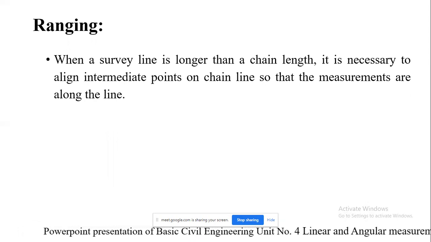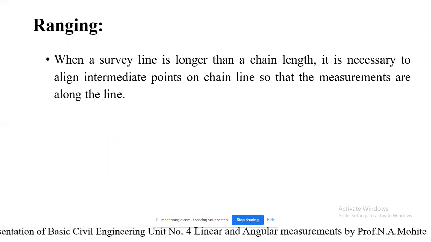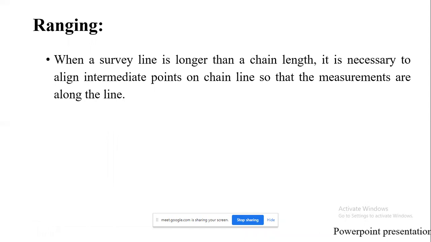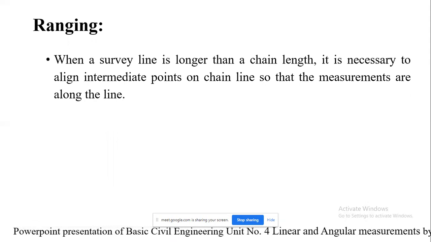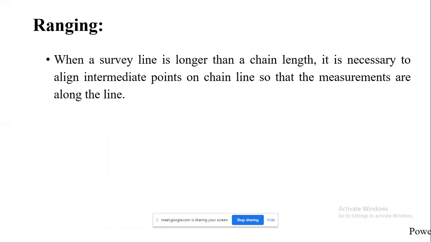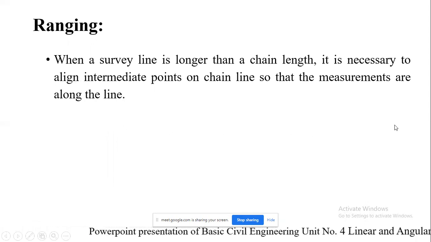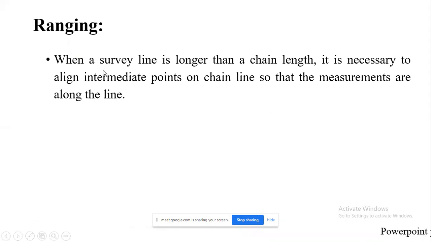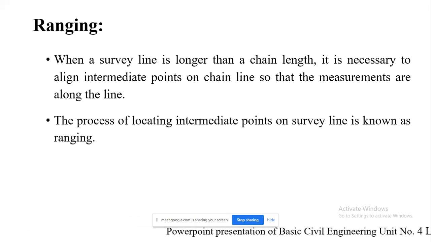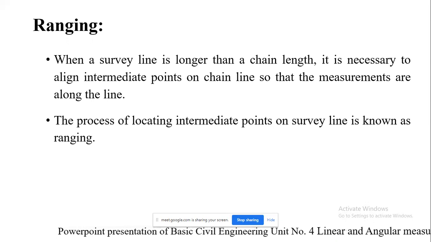In that case, it becomes necessary to plot intermediate points, because at a time we can measure at least 20 meter or 30 meter only. So in order to measure the entire distance, we are supposed to do the ranging operation. In that, the first ranging rod is fixed, and at the end the second rod is fixed, and intermediate points are marked by the ranging operation, so that it becomes easy to measure the distance between them.